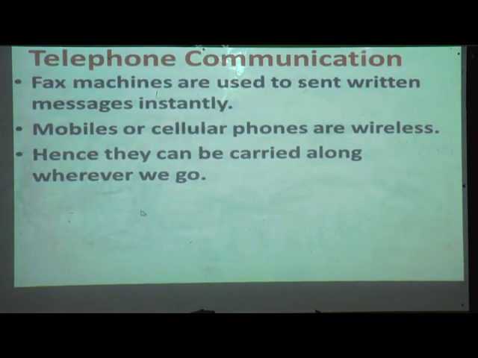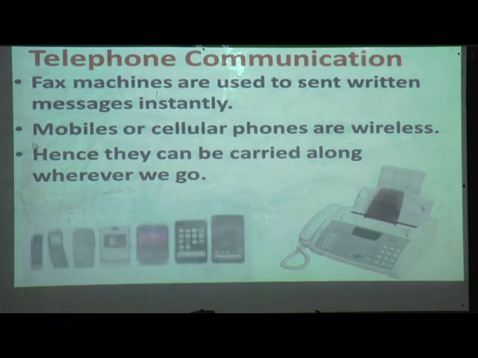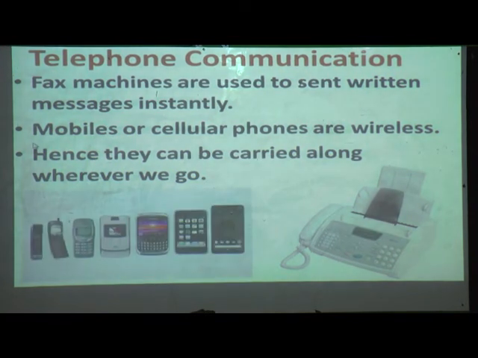Understood, children? Nowadays fax machines are used to send written messages instantly. Okay? Which machine is used to send written letters instantly? Fax machine. Mobile or cellular phones are wireless. How are mobile phones? They are wireless. A telephone has a wire, but a mobile does not have a wire, because we can take the mobile whenever we are roaming here and there.